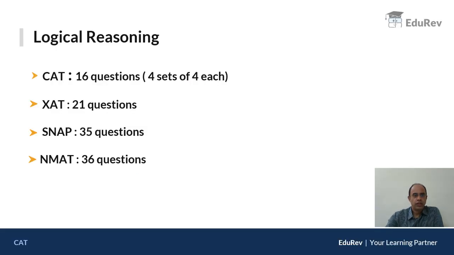Now, before moving forward, here is a brief description about the logical reasoning section that comes in CAT and other MBA entrance examinations. In CAT, there are 16 questions that come from logical reasoning. It is standard: you get 4 sets and each set has 4 questions, so 4 fours are 16 questions. We have observed that generally you get one set on blood relation.